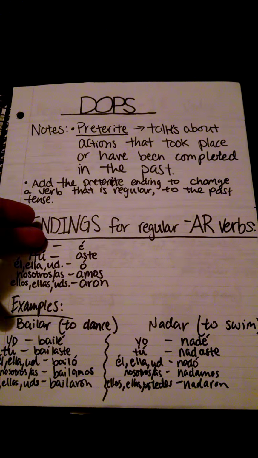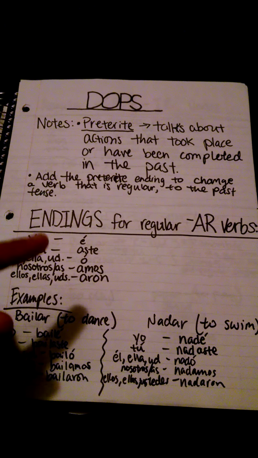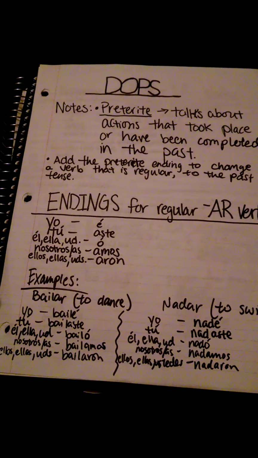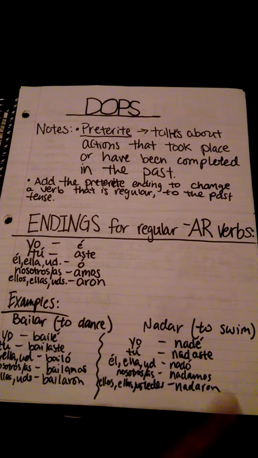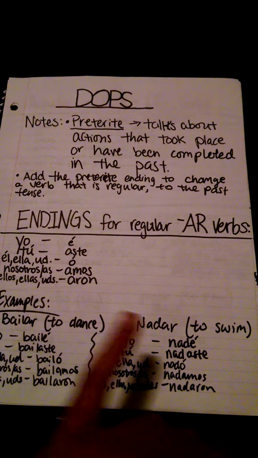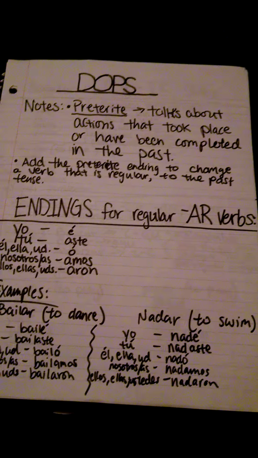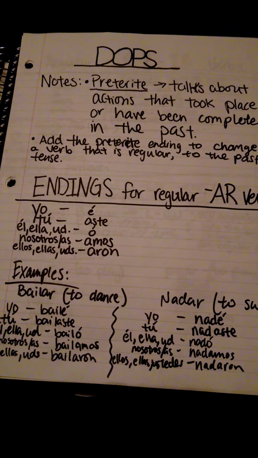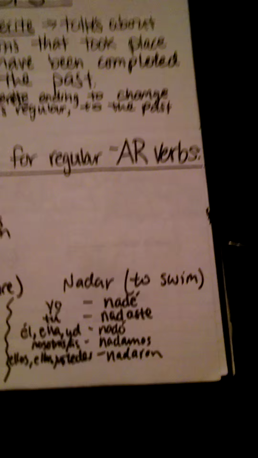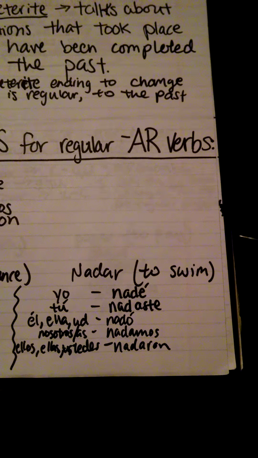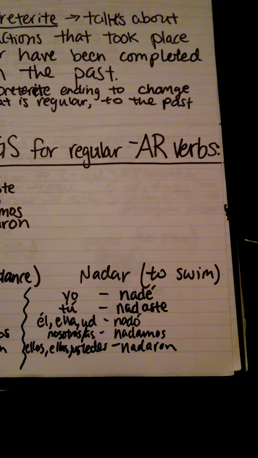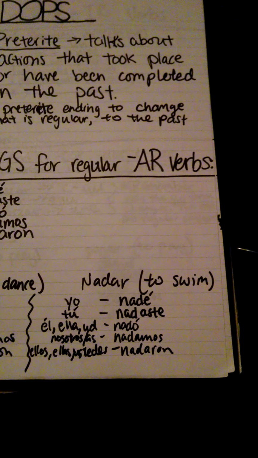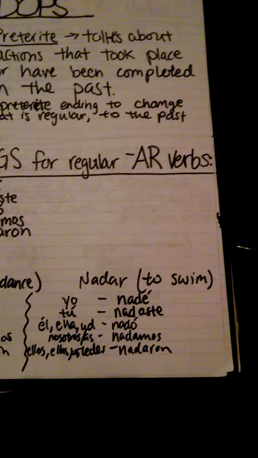Some endings for the regular AR verbs are aste, ó, amos, aron, and examples are bailar y nadar. And bailar means to dance, and the conjugations are bailé, bailaste, bailó, bailamos, y bailaron. And nadar means to swim, and the conjugations are nadé, nadaste, nadó, nadamos, and nadaron.